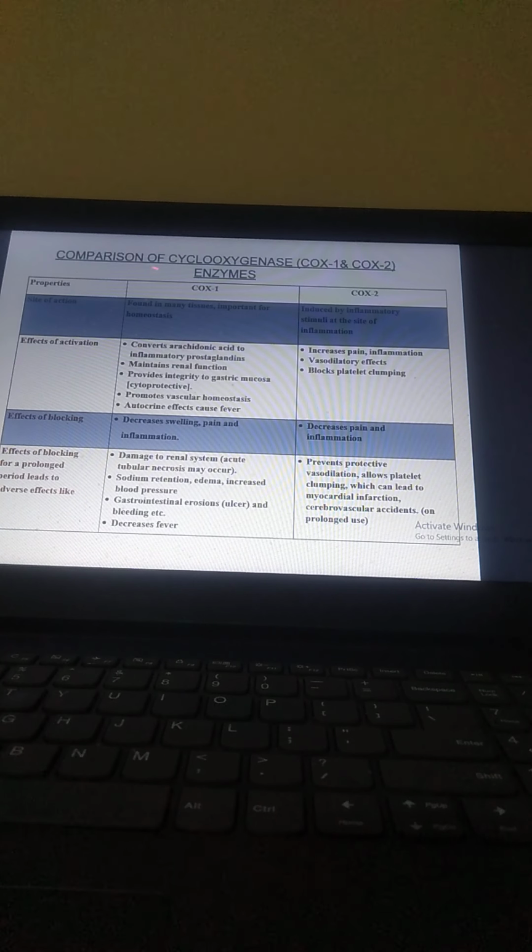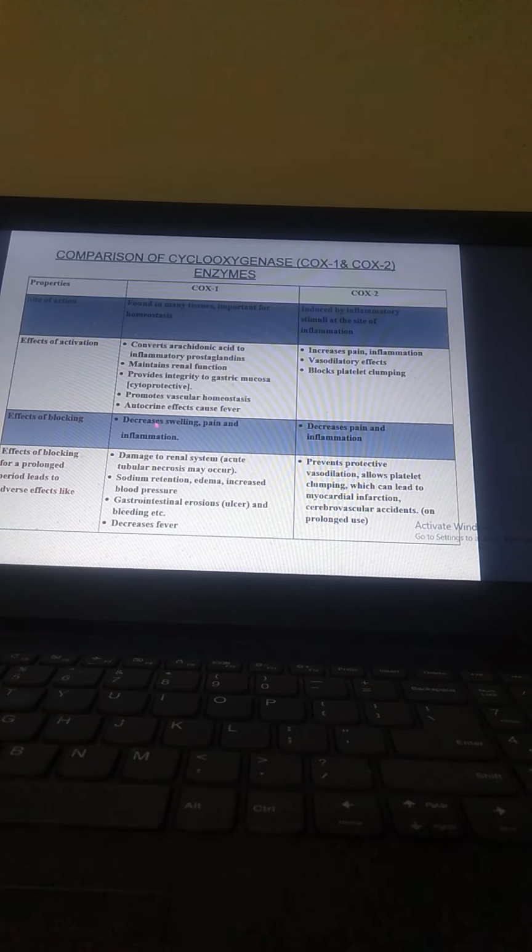Now we have the comparison of the cyclooxygenase COX-1 and COX-2 enzymes. Site of action: COX-1 is found in many tissues and is important for hemostasis. COX-2 is induced by inflammatory stimuli at the site of inflammation. Effects of the activation: COX-1 converts arachidonic acid to prostaglandins, maintains renal function, provides integrity to the gastric mucosa, that is cytoprotective, promotes vascular hemostasis, and has an autocrine effect that causes fever. With COX-2, the effects of activation are increased pain, inflammation, a vasodilatory effect, and blocking of platelet clumping.